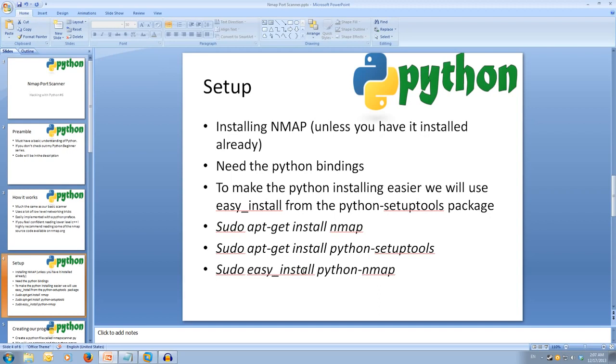Now, because we are integrating with NMAP, we need to make sure we have it installed before we try to use it. If you're running Backtrack or Kali Linux, then you'll already have NMAP installed. If you're still new to Linux and using Ubuntu, that's fine. We can install it with one command. The command we're going to be using is sudo apt-get install nmap. What this does is it uses a super user to get a package and install it onto our system. And then the last name is nmap, which is the package we want to get.